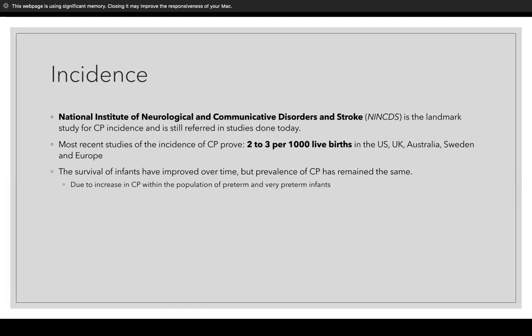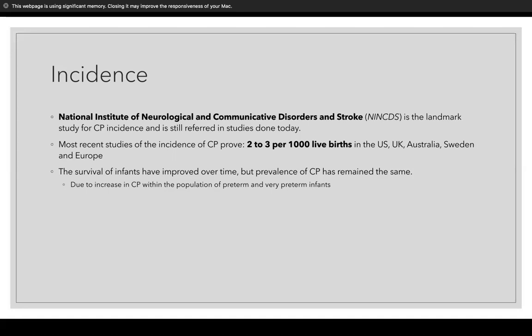So the incidence of CP: the National Institute of Neurological and Communicative Disorders and Stroke, or the NINCDS, is the landmark study for CP incidence and is often referenced in studies today. The most recent studies of CP prove that the incidence is 2 to 3 cases per 1,000 live births in the US, UK, Australia, Sweden, and Europe.